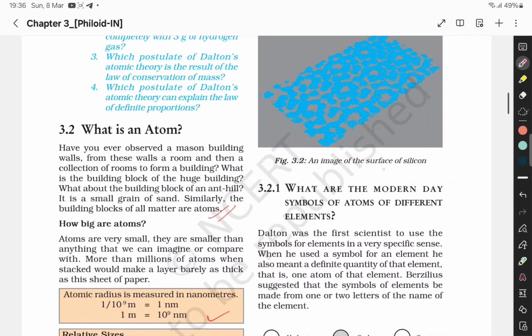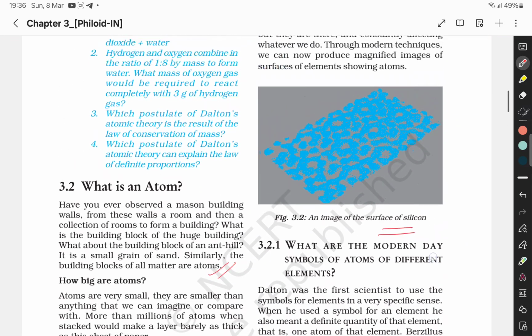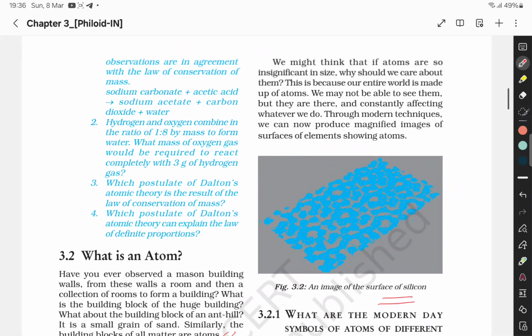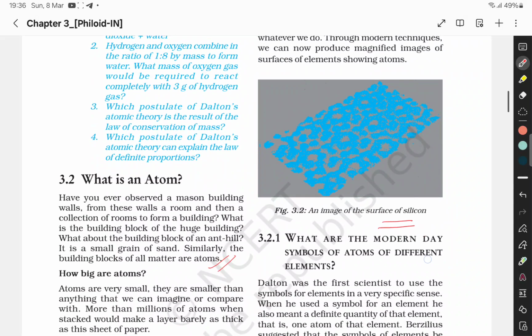Now, an image on the surface of silicon. See how it appears. You might think that atoms are so insignificant in size, so why should we care about them? This is because our entire world is made up of atoms. We may not be able to see them, but they are there and constantly affecting whatever we do. Through modern techniques, we can now produce magnified images of the surface of elements showing atoms.